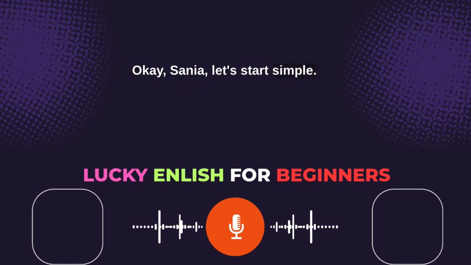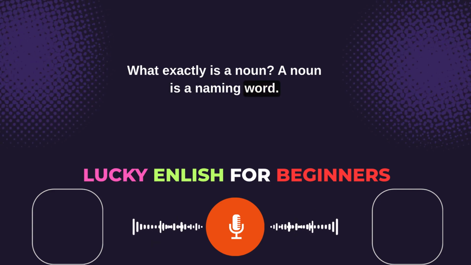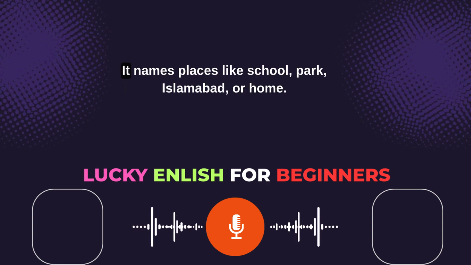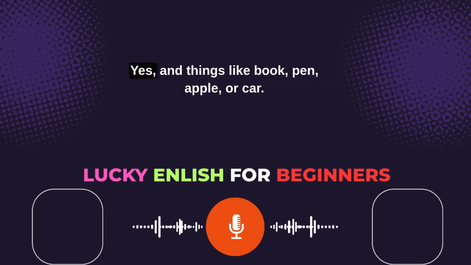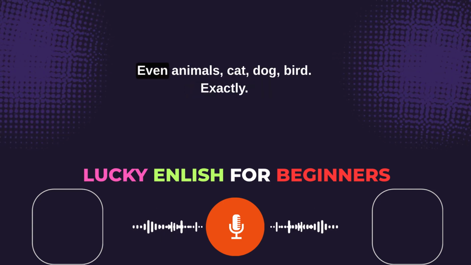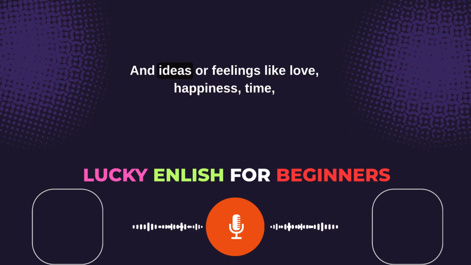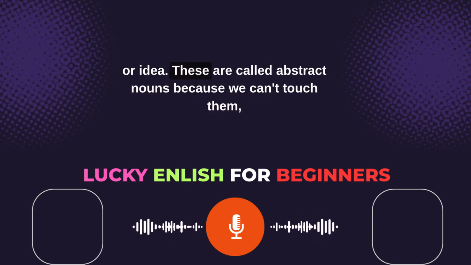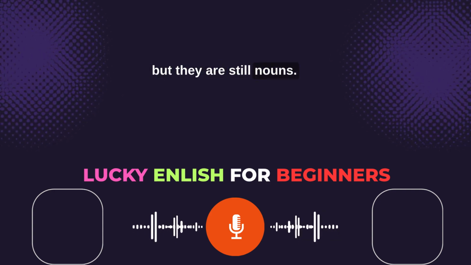Okay, Sonia, let's start simple. What exactly is a noun? A noun is a naming word. It names people like teacher, Sonia, Ali, or mother. It names places like school, park, Islamabad, or home. And things like book, pen, apple, or car. Even animals, cat, dog, bird. And ideas or feelings like love, happiness, time, or idea. These are called abstract nouns because we can't touch them, but they are still nouns.